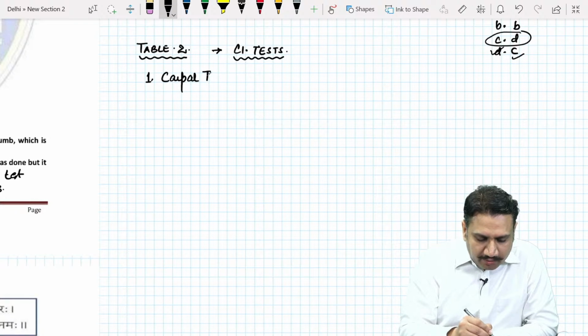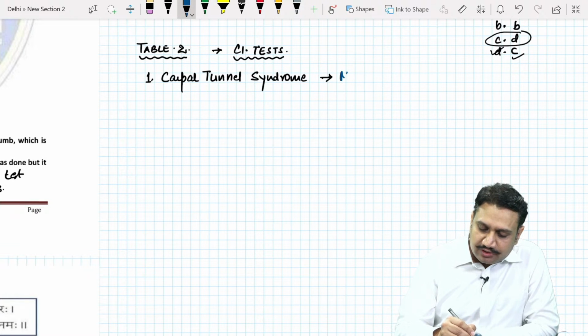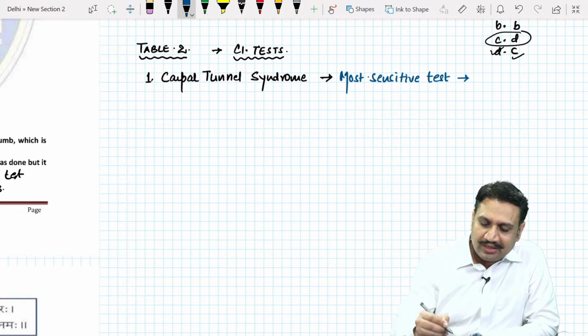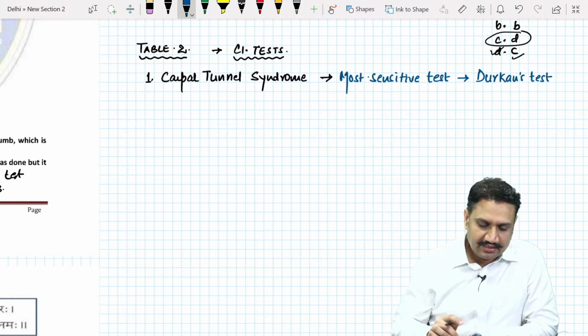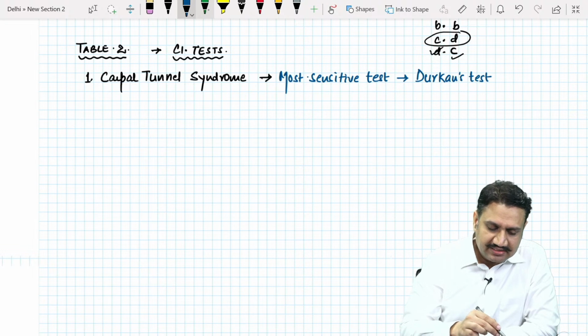Whenever somebody is suffering from carpal tunnel syndrome, you already knew that it is a compression of the median nerve. Now in carpal tunnel syndrome, what are the clinical tests which can be done? First of all, please mind this point that in the INI exam of 2020, they asked this question: what is the most sensitive test for carpal tunnel syndrome? The most sensitive test is Durkan's test. Durkan's is direct compression on the median nerve. That is the most sensitive test.